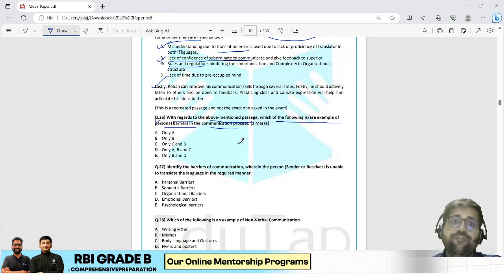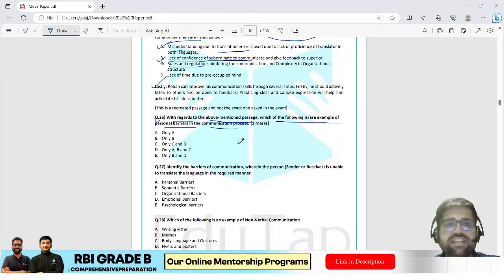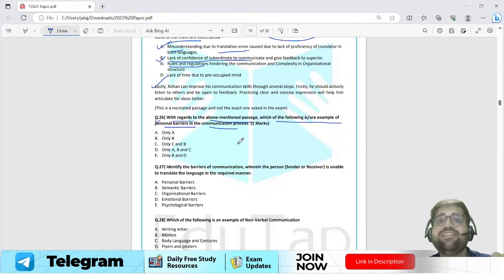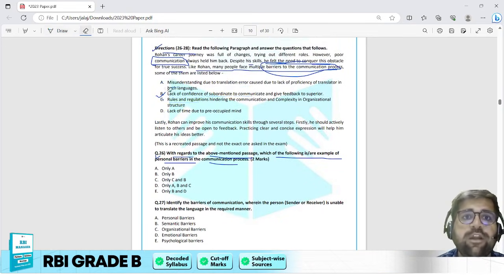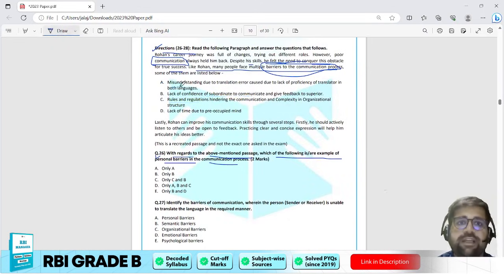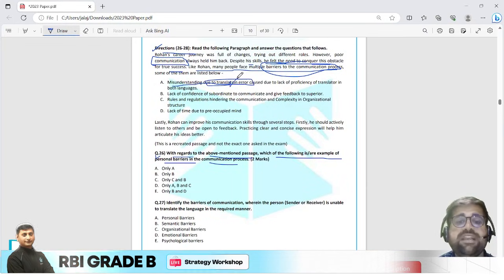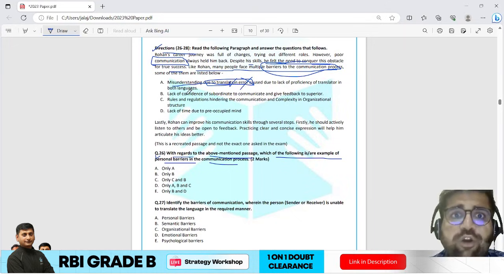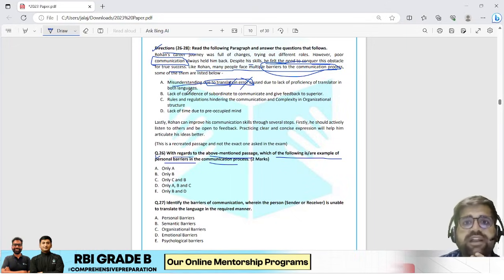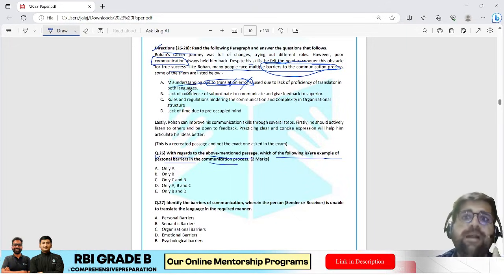They are the 4 categories of barriers which we have discussed point by point in your concept notes as well. Now, if you see question number 26, the question says which of the following is an example of personal barrier? कौन सा example है personal barrier का? So you have to read all these different points, that is option A, B, C, D. Misunderstanding due to translation error is an example of semantic barrier. So this is not an example of personal barrier, mind you. Lack of confidence of subordinates to communicate and give feedback to superior.